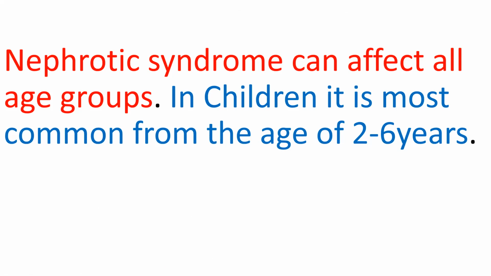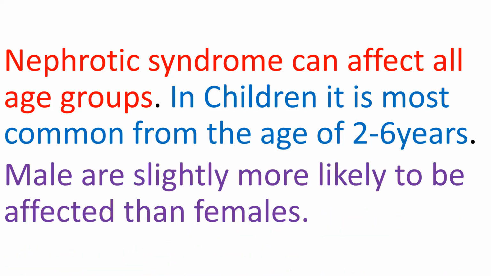In children, it is most common from the age of 2 to 6 years. So try to know from which age group in children nephrotic syndrome is mainly common: the age group of 2 to 6 years. This is also very important. Males are slightly more likely to be affected than females. That means as compared to females, males are more susceptible to this nephrotic syndrome.